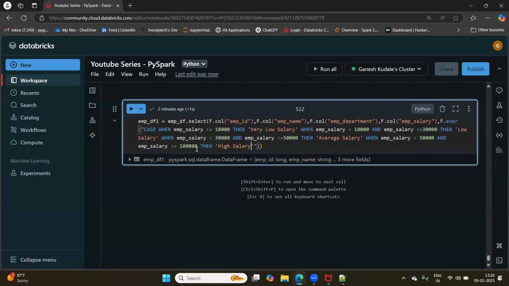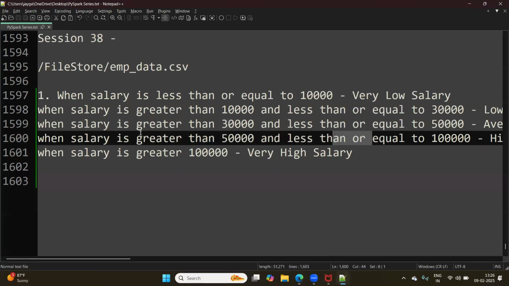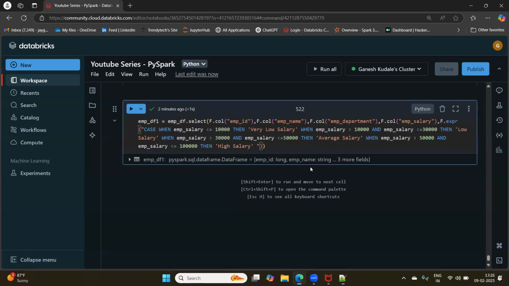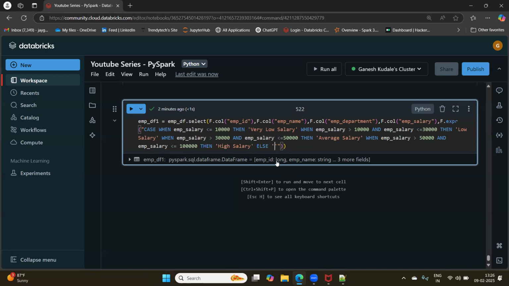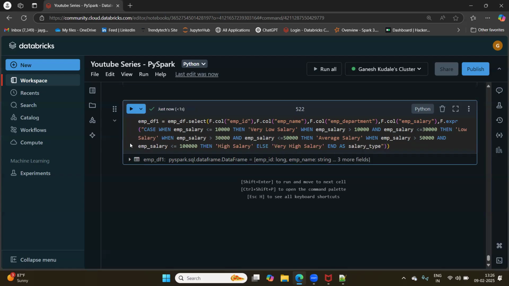Otherwise, if it doesn't satisfy all these conditions, it is very high salary. So we can put directly else very high salary, and then alias as salary type. Let me run this.